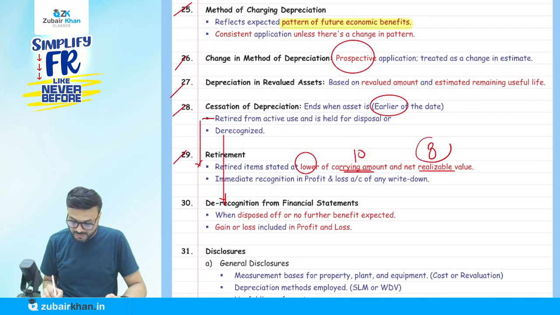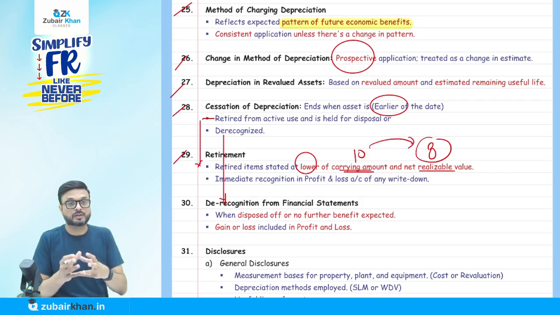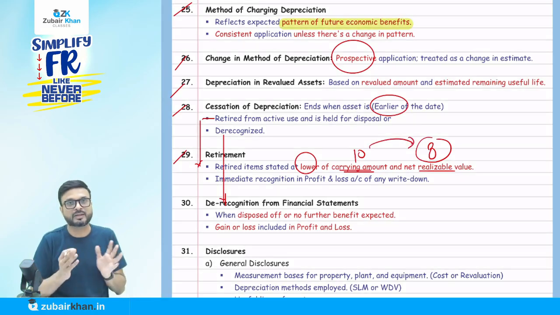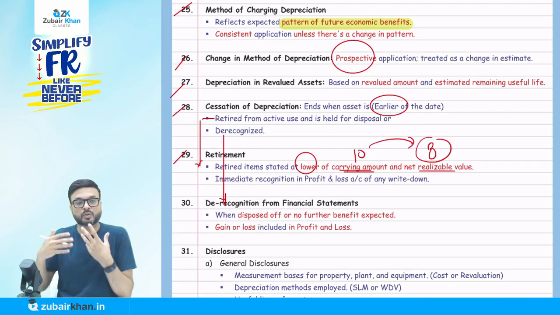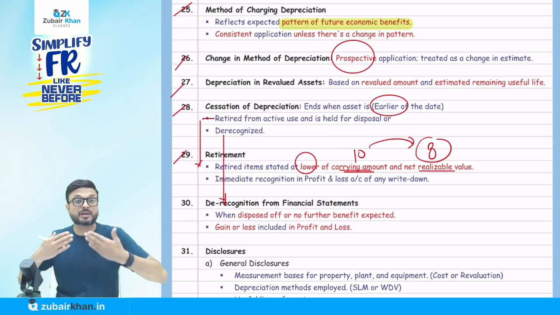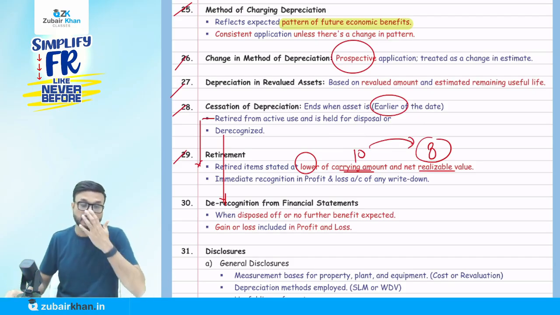So lower is 8. So I'm decreasing the value from 10 to 8. So 2 will be charged to profit and loss account. Okay, this is a retirement, and we don't charge any depreciation on that every year. If we have sold within the year, then that's a different case. If you have not sold after the end of the next year also, so what is going to happen?